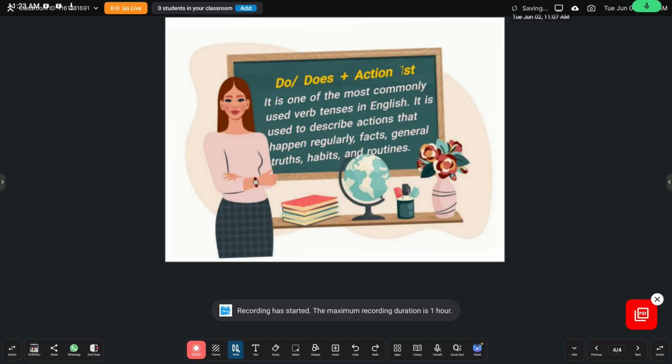Okay, so our first concept of English speaking is do/does plus action first. What is it called and when do we use it? It is one of the most commonly used verb tenses in English, used to describe actions that happen regularly: facts, habits, truths, or routines. It means we use this concept when we talk about any action in the present where there is no continuity.